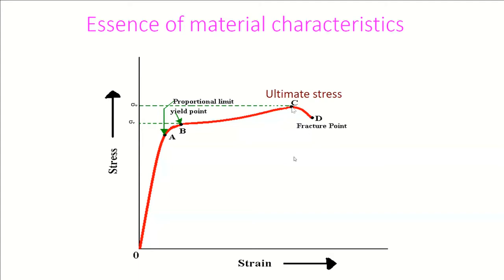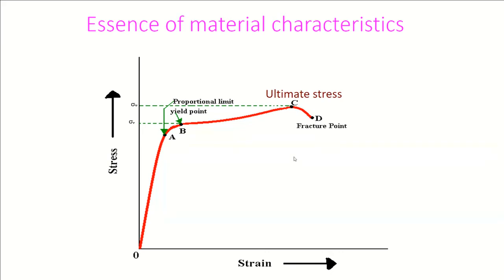Although the material is finished at point C, meaning it does not take any more load beyond point C, still in many cases we are interested in a point where the material is completely smashed, completely broken into two parts. It's called fracture point. The importance of point D is it shows the ductility characteristics of material.